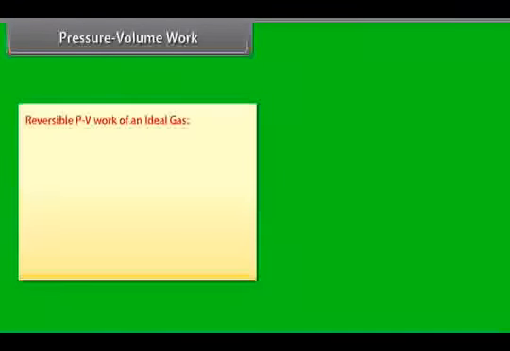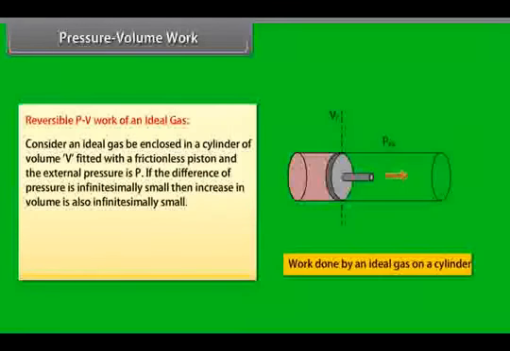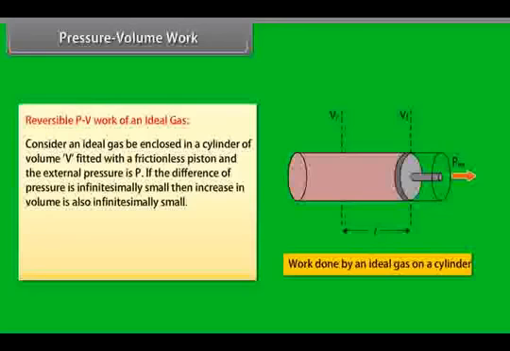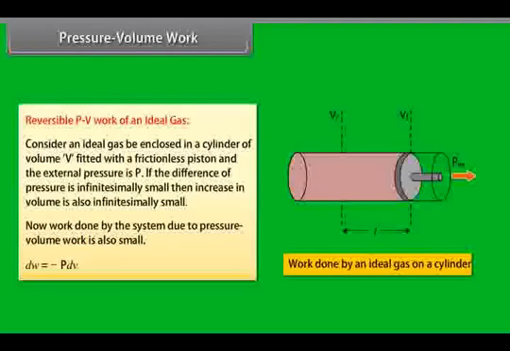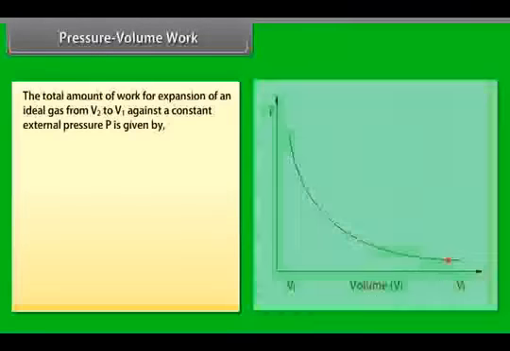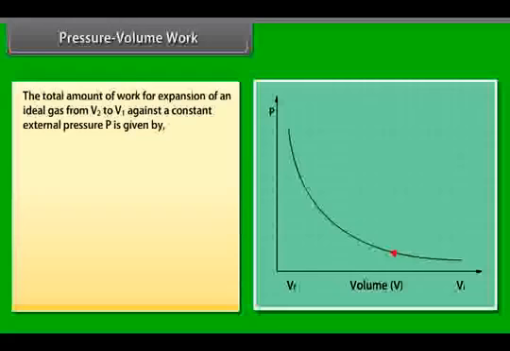Reversible PV work of an ideal gas. Consider an ideal gas enclosed in a cylinder of volume V, fitted with a frictionless piston, and the external pressure is P. If the difference of pressure is infinitesimally small, then increase in volume is also infinitesimally small. Now, work done by the system due to pressure-volume work is also small. The total amount of work for expansion of an ideal gas from V1 to V2 against a constant external pressure P is given by minus 2.0